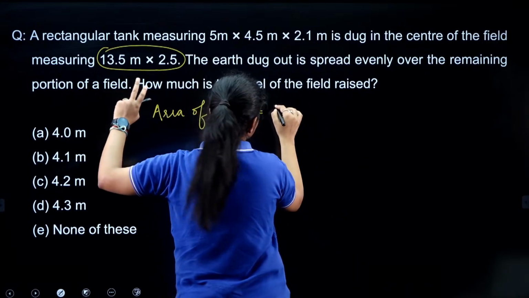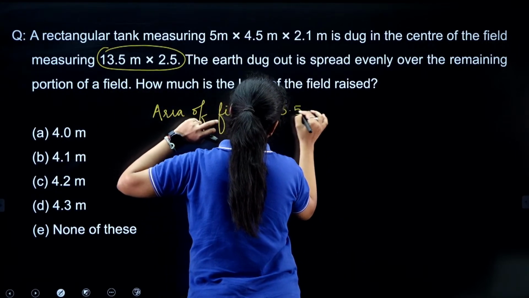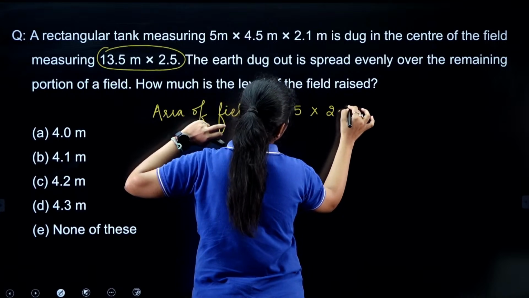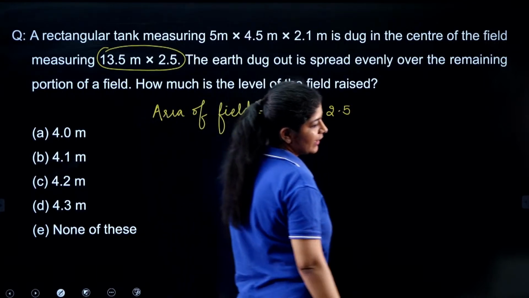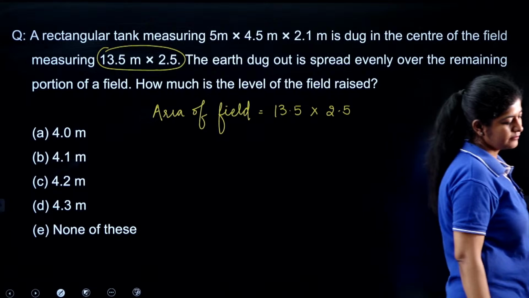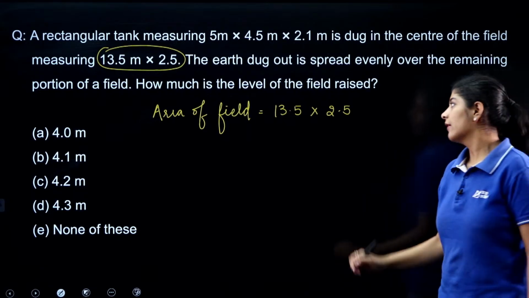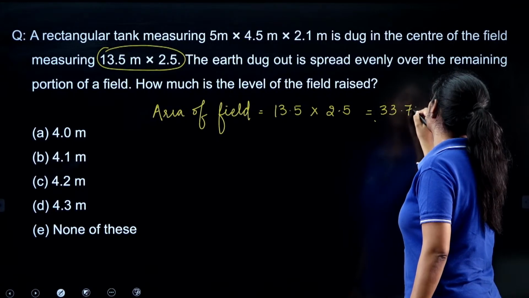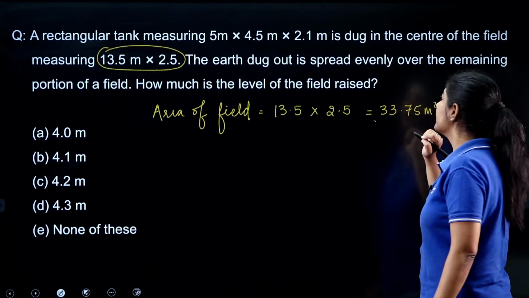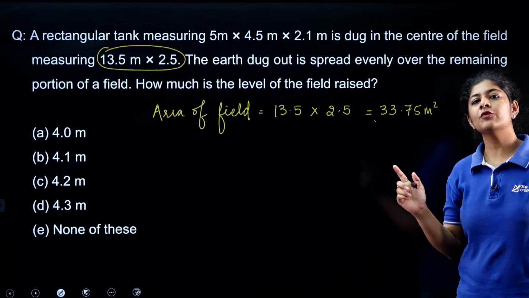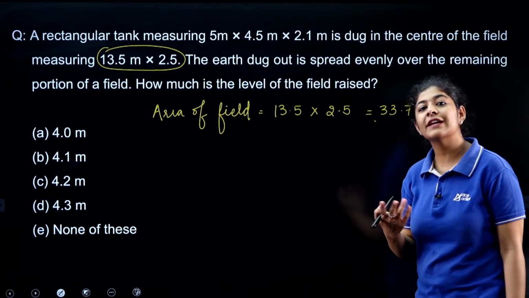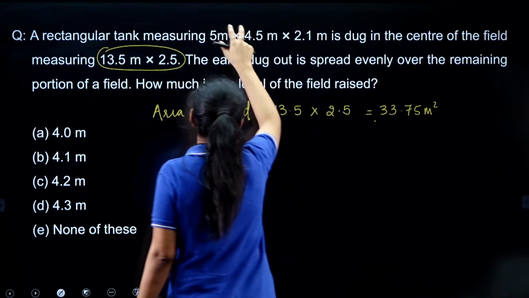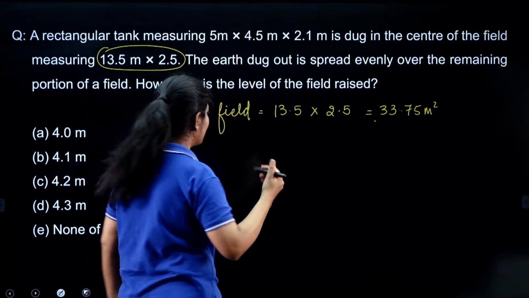That means we just simply need to multiply 13.5 multiplied by 2.5, right? So what value we are getting? We are getting 33.75 meter square. Now what we have to do, we need to find out in how much area we are spreading this particular portion that we are digging out, right?